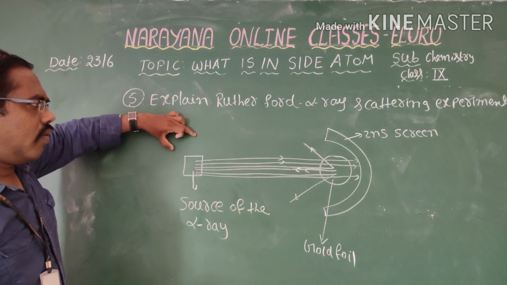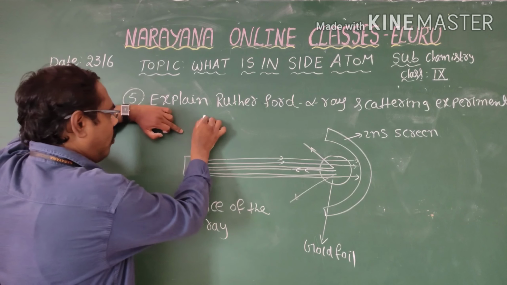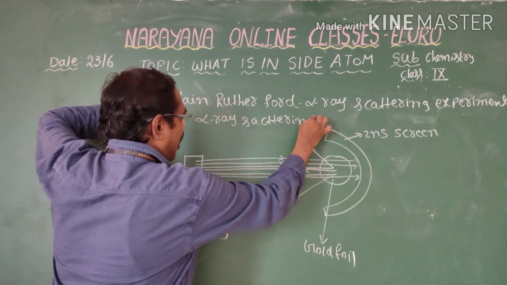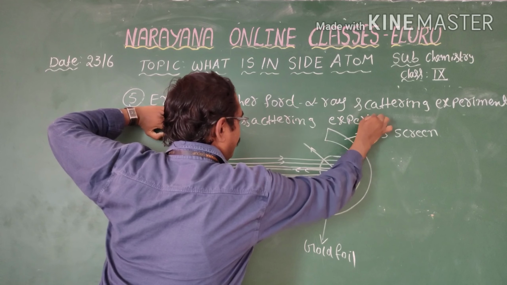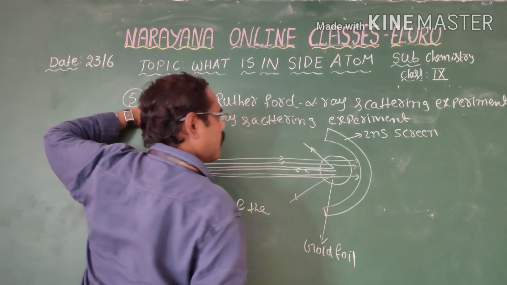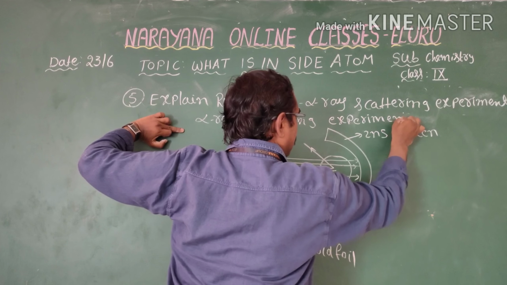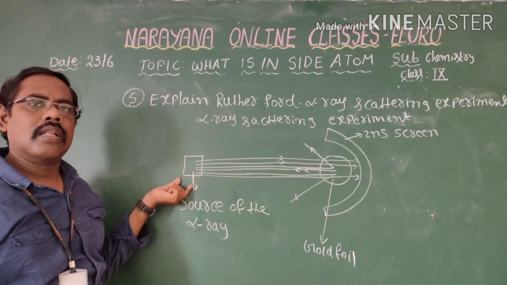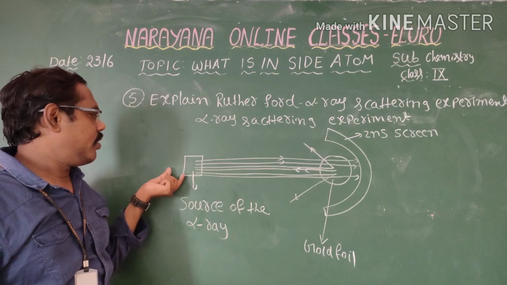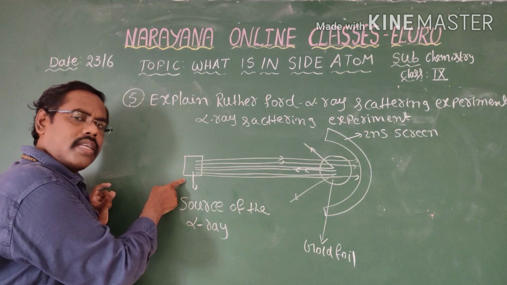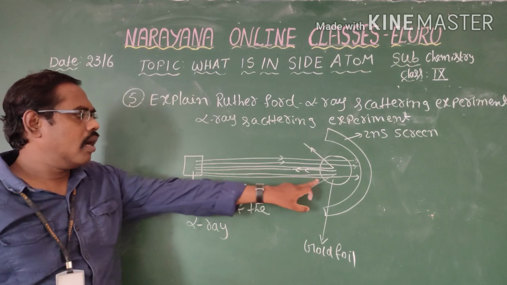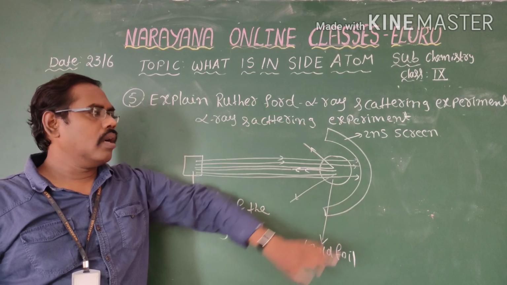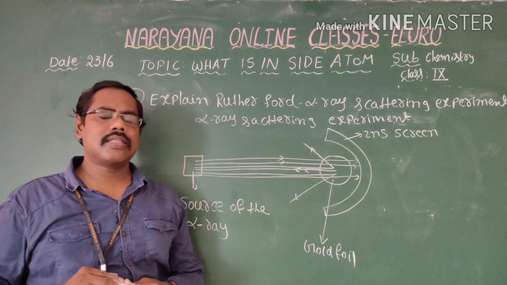This is the Rutherford alpha ray scattering experiment. What is that? This is the source of the alpha rays. That means the alpha rays start from here. This is the gold foil. This is the zinc sulfide screen. Around the gold foil, Rutherford arranged the zinc sulfide screen.